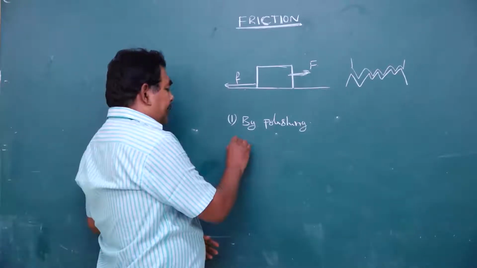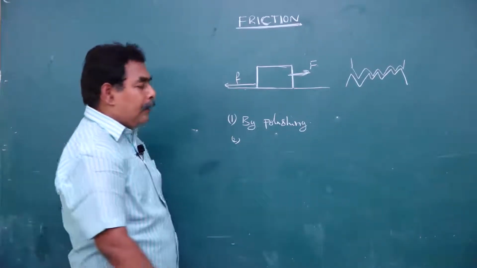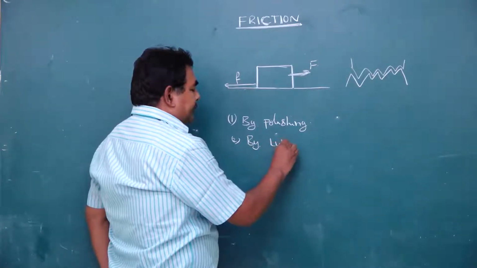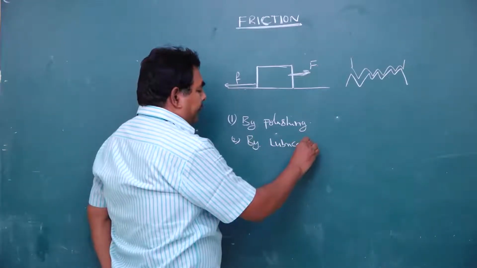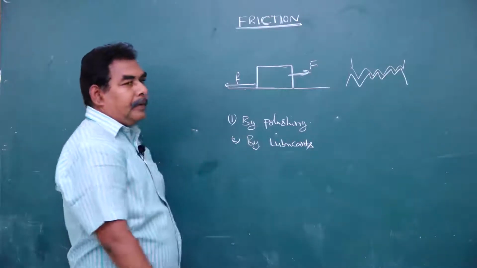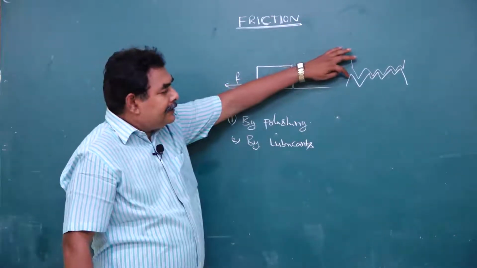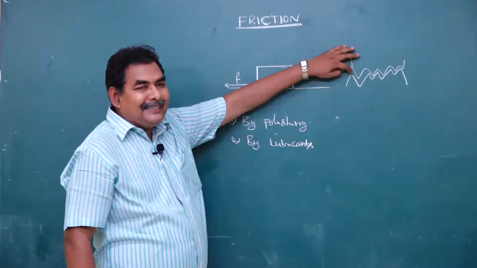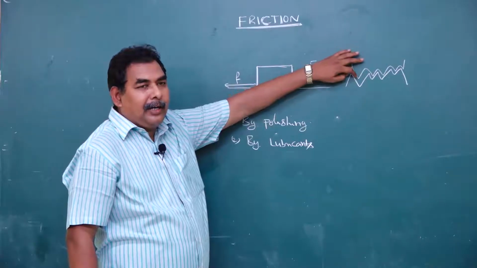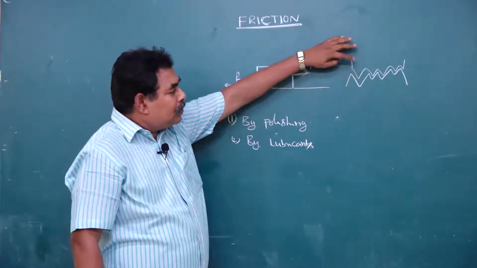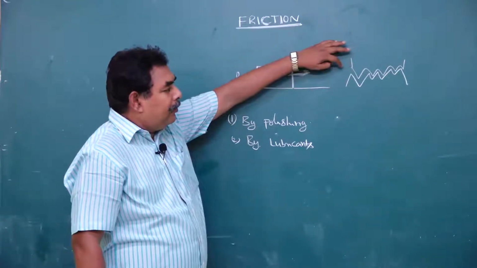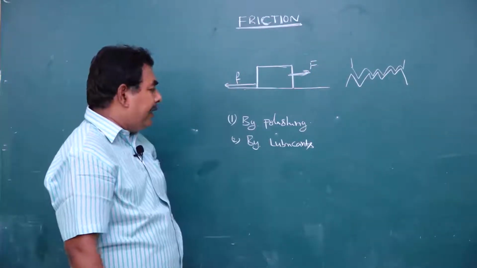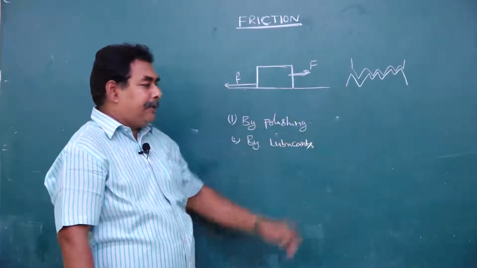The second one is by using lubricants. By filling these unevenness with grease, 2T oil or castor oil, the body moves easily over the second body. So by using lubricants, we can reduce the friction.